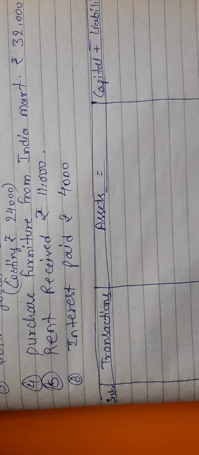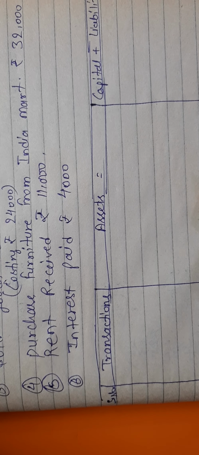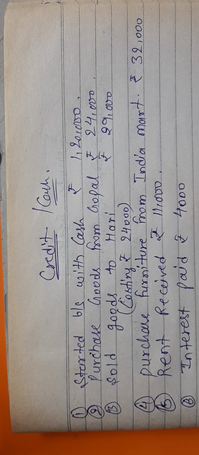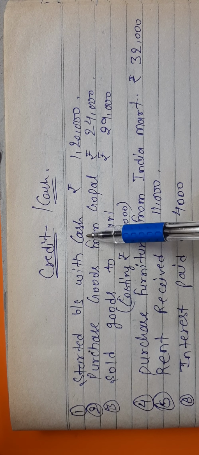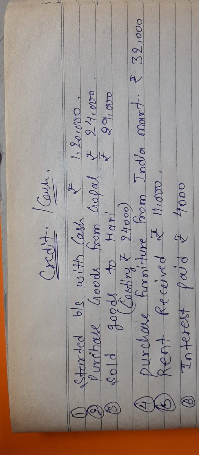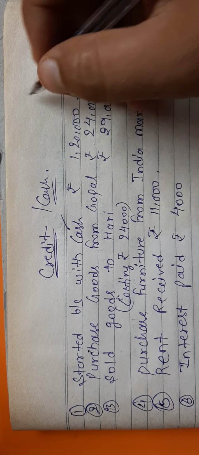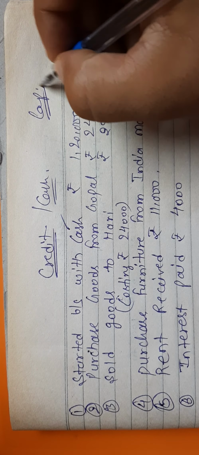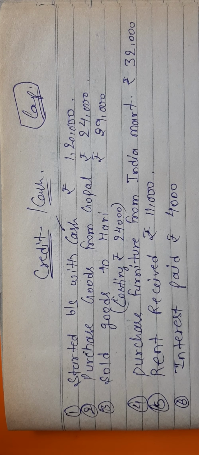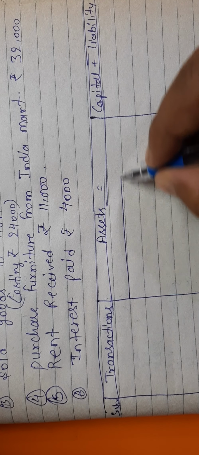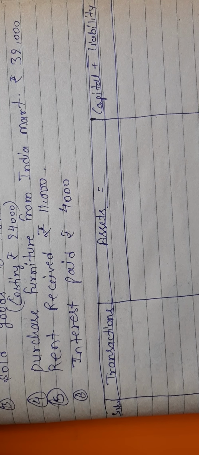Now read what we have to mention under this format. The first point says started business with cash ₹1,20,000. Again, what will be affected with this point? One is cash, and whenever we are starting a business, the thing which is invested is called capital. So 2 points will be impacted, cash and capital. And you all know that cash is an asset.